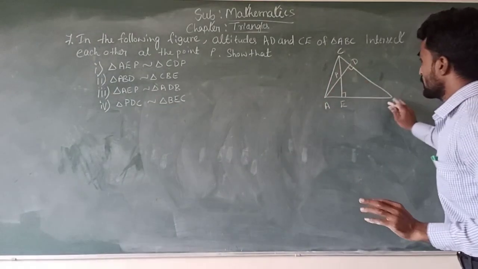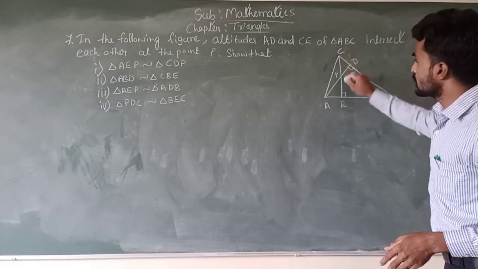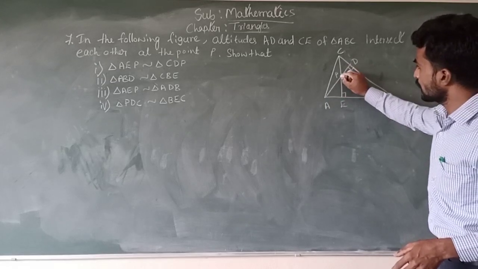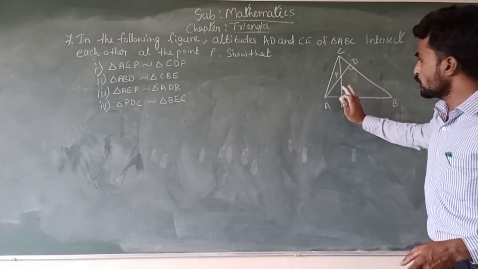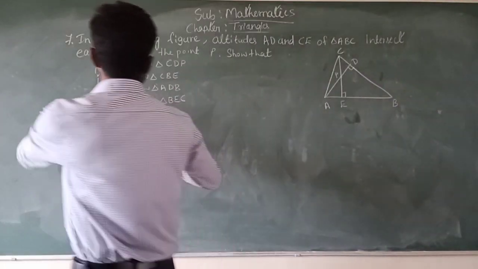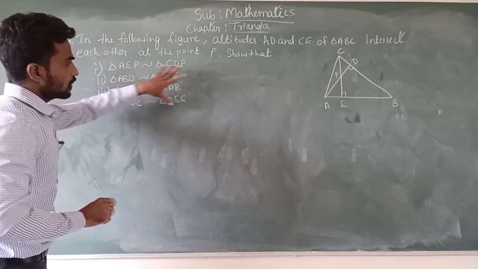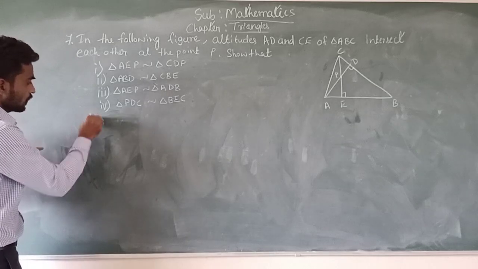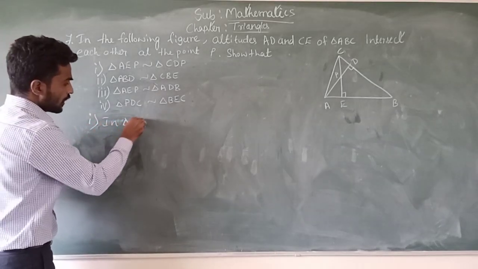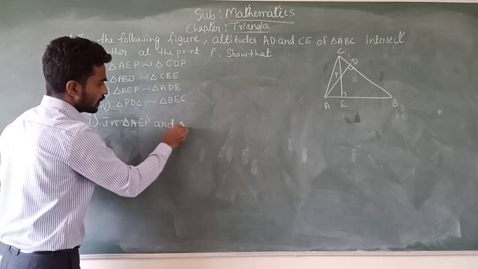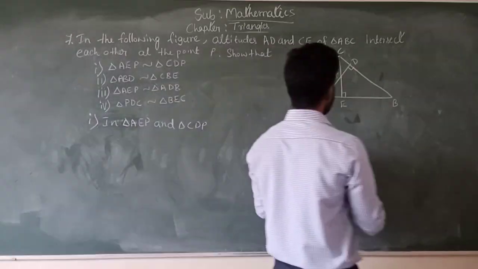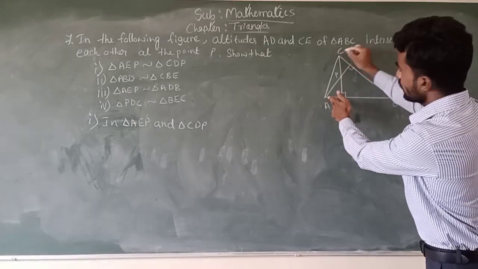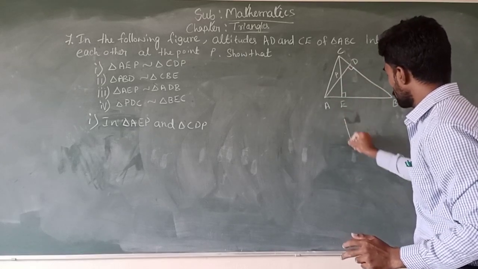They are given that ABC is a triangle, AD and CE are the altitudes of triangle ABC, and both the altitudes intersect at the point P. By using this data, we can prove that these four pairs are similar. Now taking the first one, in triangle AEP and triangle CDP, just observe these two triangles.